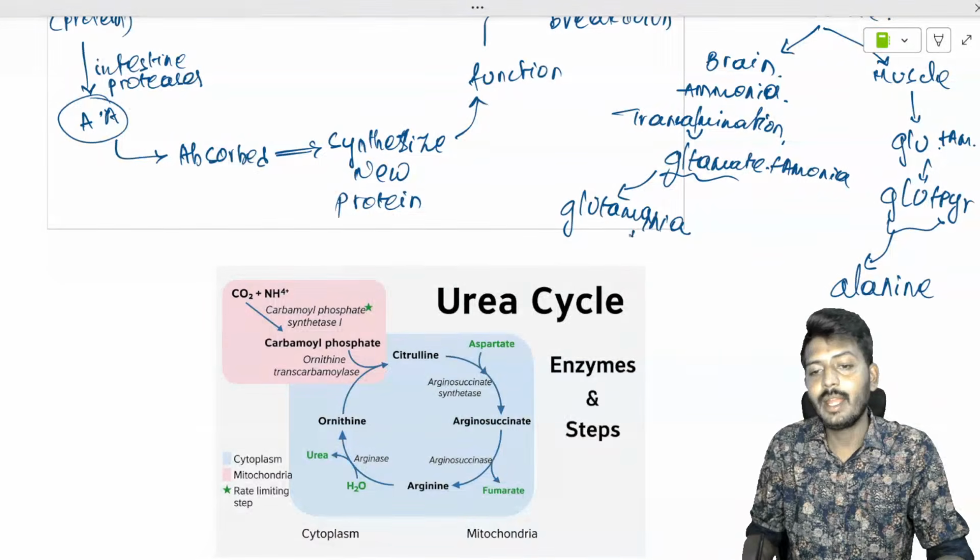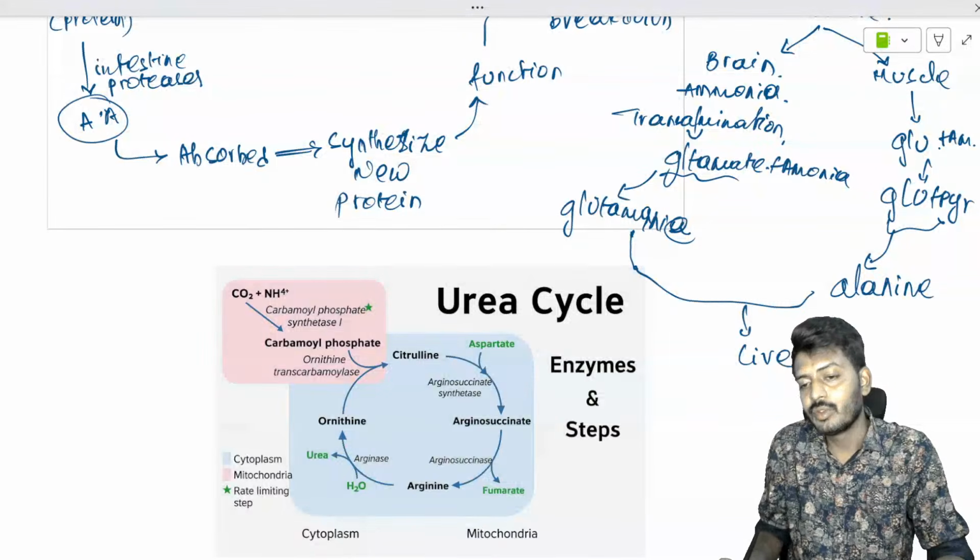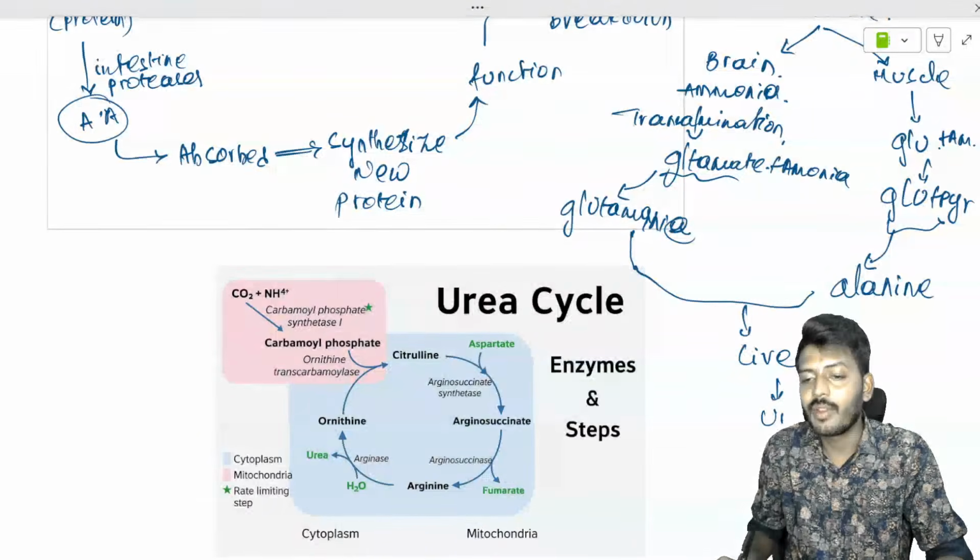So glutamine and alanine will go to the liver. So in the liver they unload the ammonia.